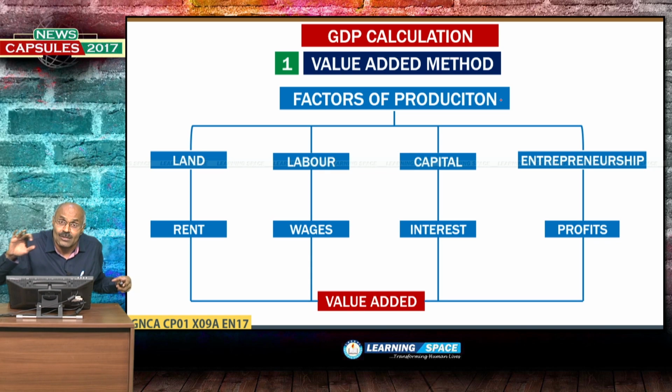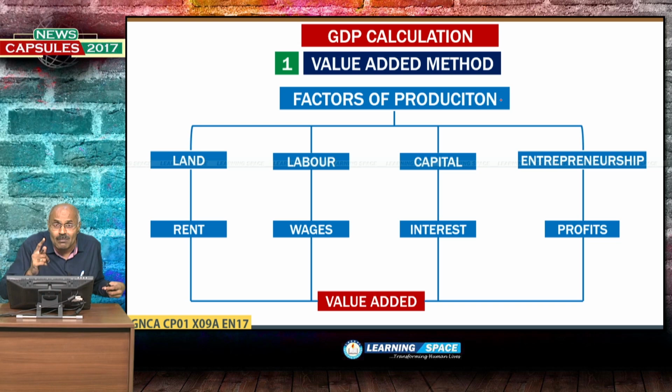Please don't go into those details. Now, value added method. Reserve Bank of India is very much concerned about gross value added. Now we are going to discuss what is gross value added, what is factor prices, what is basic prices, what is GDP at market prices.